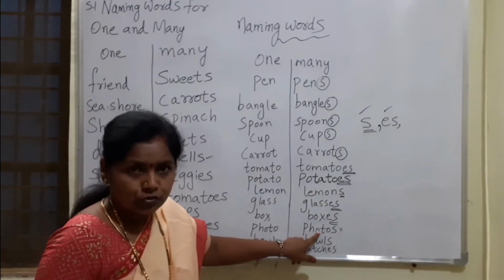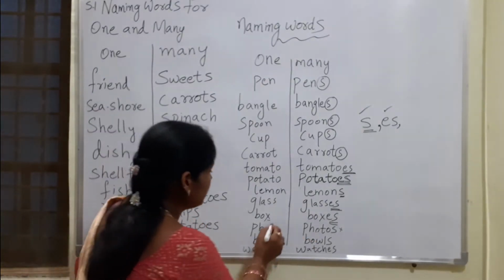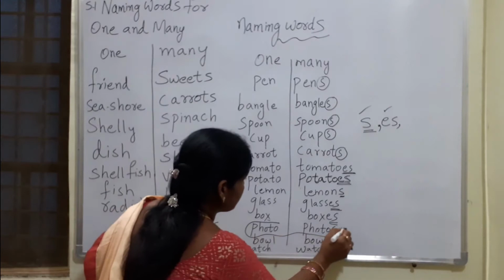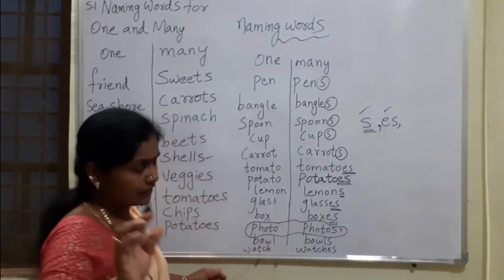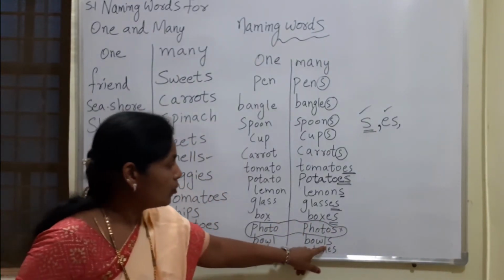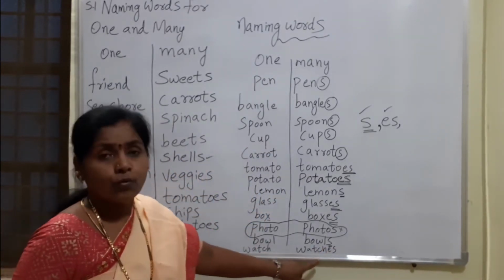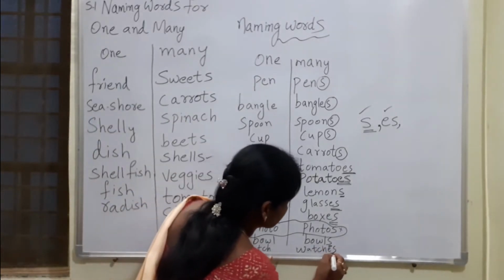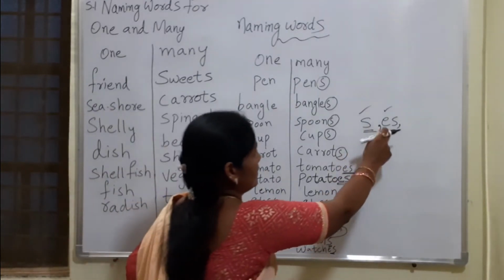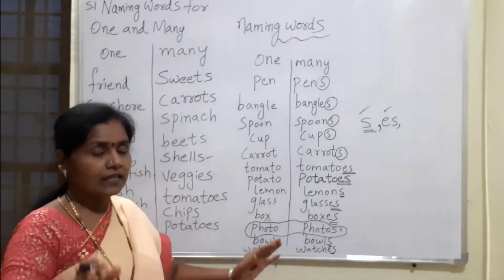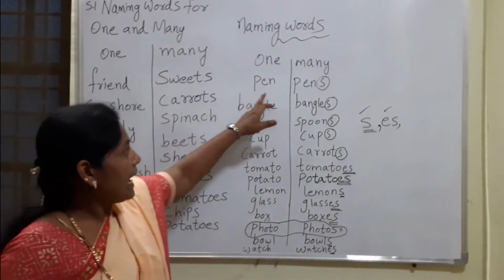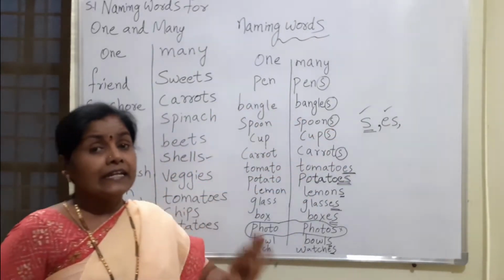Photo, photos. This is an exceptional case. I will tell you afterwards. Bowl, bowls, only S. And here watch, watches, here ES. ES already we got. So here we are adding S and ES.